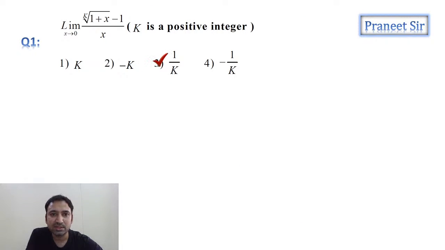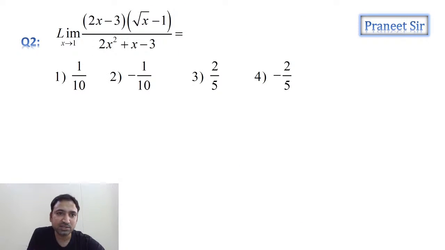Right. So the third option is the answer. Already we got it. Now let's move to the second question. Second question: limit x tending to 1, (2x minus 3) into mod x. So guys, are we getting 0 by 0? If you substitute 1 here, are we getting 0 by 0?